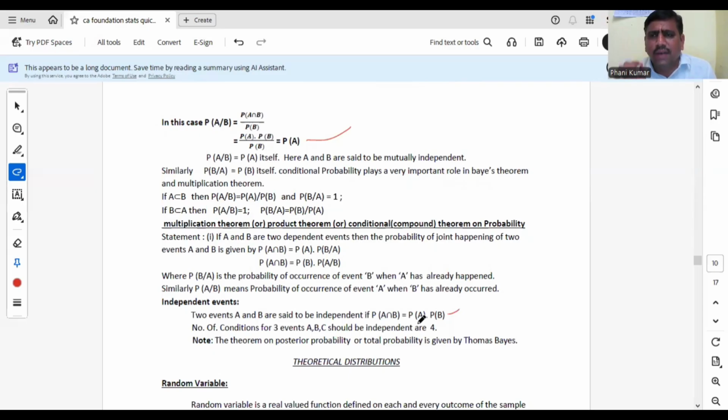For ABC to be independent, AB must be independent, AC must be independent, BC must be independent, and ABC must also be independent. When there are 3 events, how many conditions can we develop for independence? 4 conditions. With 2 events, AB independent means P of A intersection B equals P of A into P of B. When there are 3 events, how many conditions come? 4 come. Okay, this is about probability.